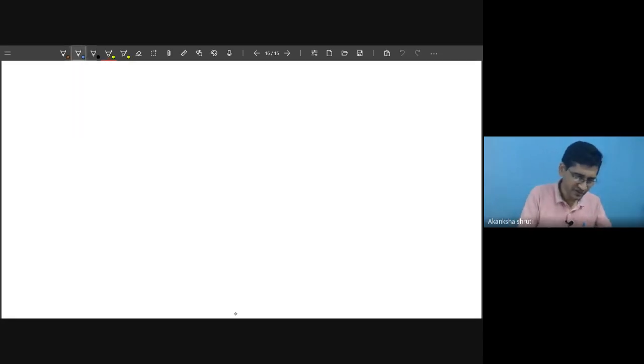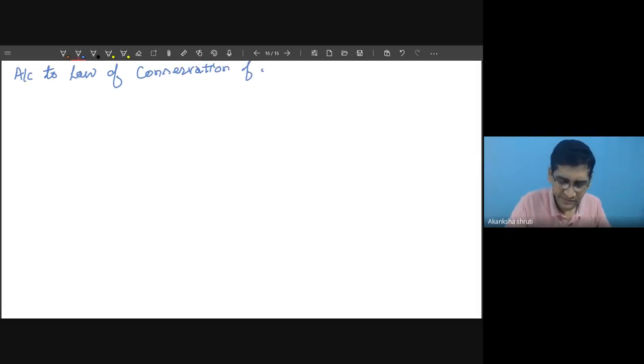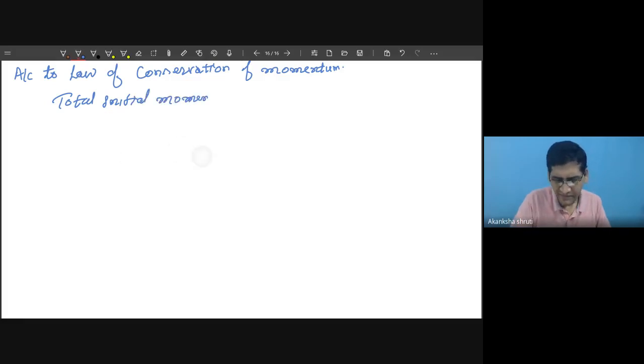According to the law of conservation of momentum, students, the total initial momentum will be the same as the total final momentum.